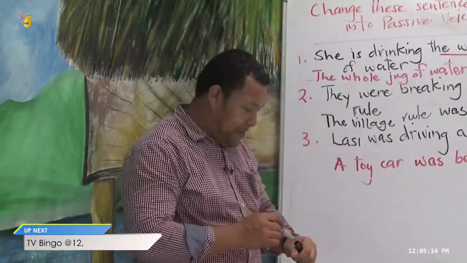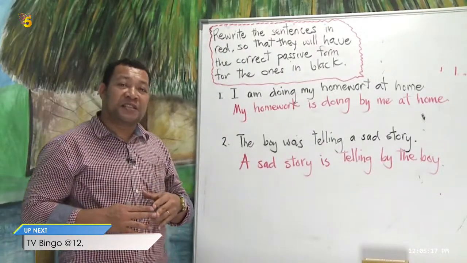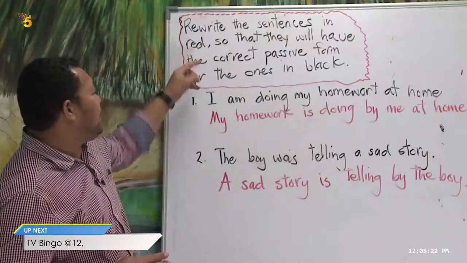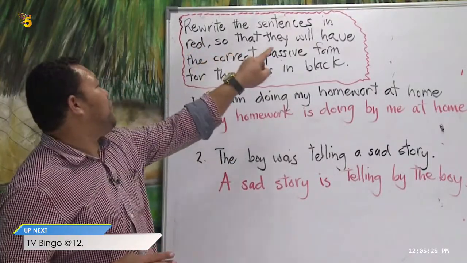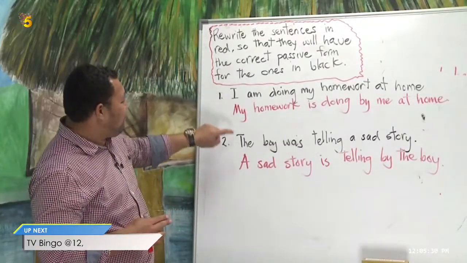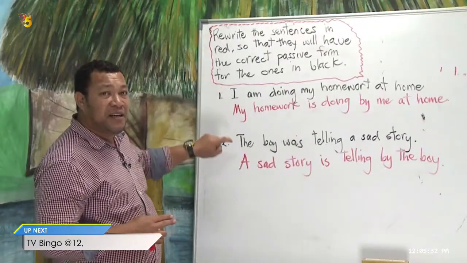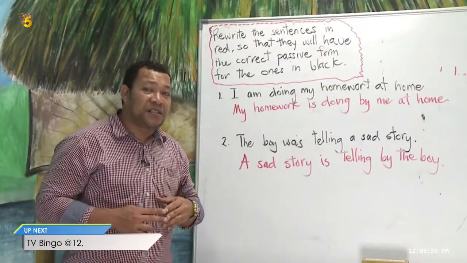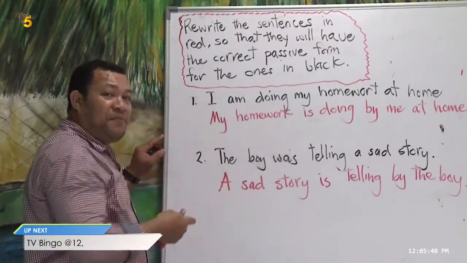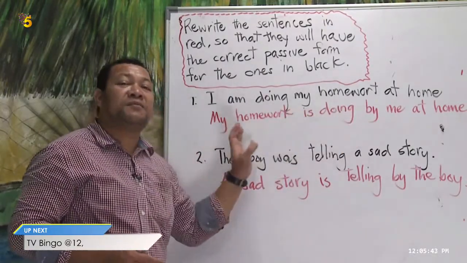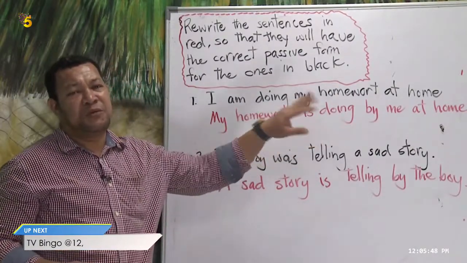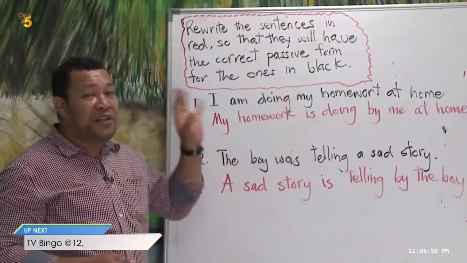Well done. Here's our second activity for our lesson this morning. It says, rewrite the sentences in red so that they will have the correct passive form for the ones in black. The black sentences are in active voice. But look at the sentences in red. Try to find the mistake, find what is wrong with these sentences. Then you have to correct it by yourself.